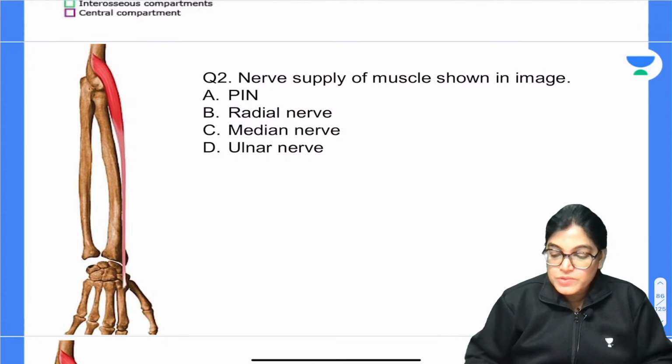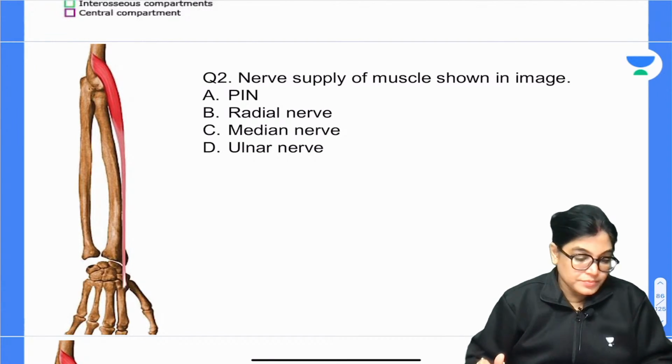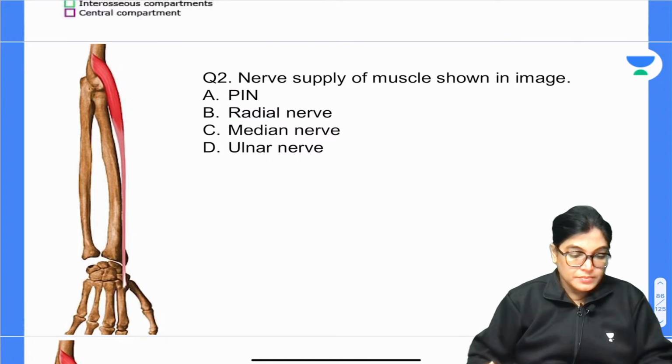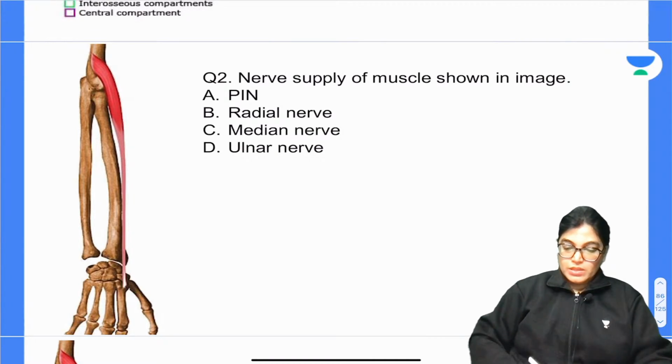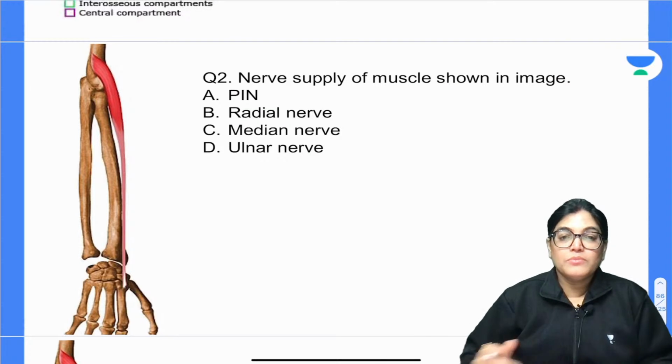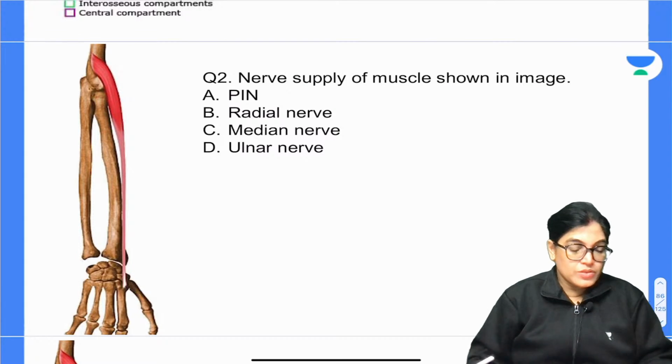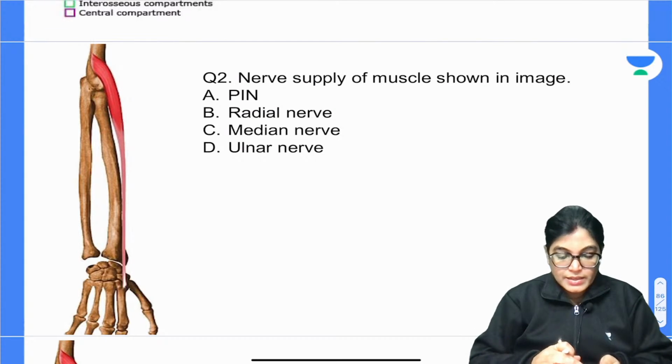We have got 4 options, mark the correct answer. Nerve supply of the muscle shown in the image. Posterior interosseous, radial, median, ulnar nerve. So yes, Dr. Kaustubh, mark the correct answer. Your time starts now.